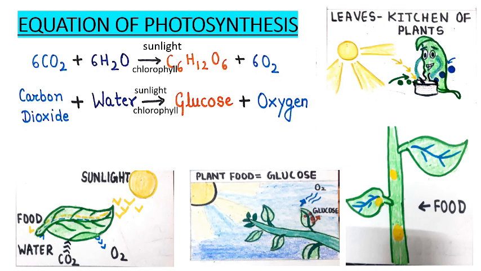The process of photosynthesis can be represented by the following equation. Carbon dioxide plus water, in the presence of sunlight and chlorophyll, makes glucose and oxygen gas. In this process, carbon dioxide gas is absorbed and oxygen gas is released. Leaves are called the kitchen of the plants. Why?